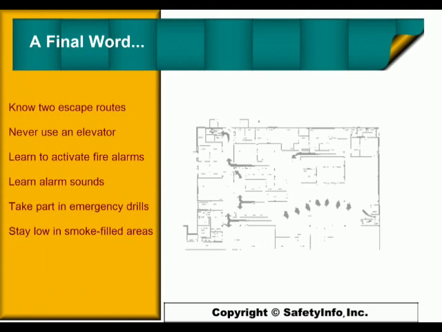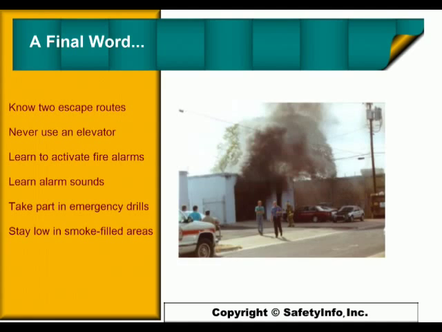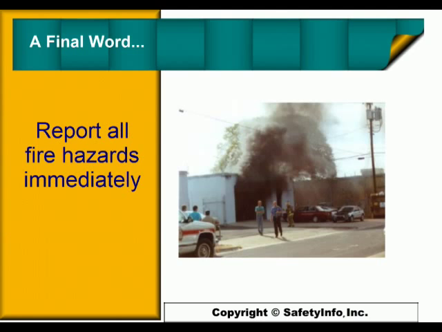Fire prevention depends on you. You should know at least 2 safe escape routes from your work area. Never use an elevator as part of your escape route. Learn how to activate a fire alarm. Learn the meaning of alarm sounds. Take an active part in emergency drills. In the event of a fire, exit quickly and stay low in smoke-filled areas. Report all fire hazards immediately. The life and job you save may be your own.